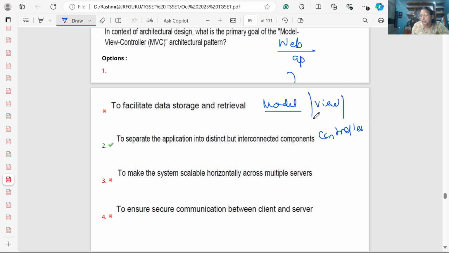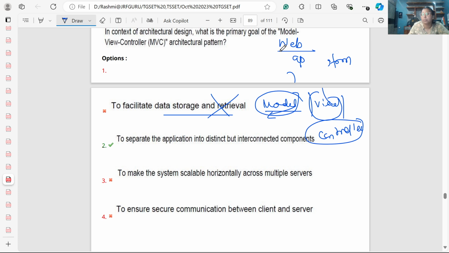So basically we are modularizing the components of the website. View is something that we can see, the controller will communicate, and the model will handle the database or background facility. So it facilitates data storage and retrieval.